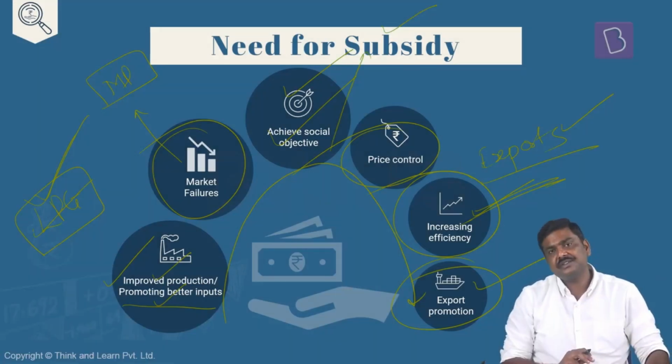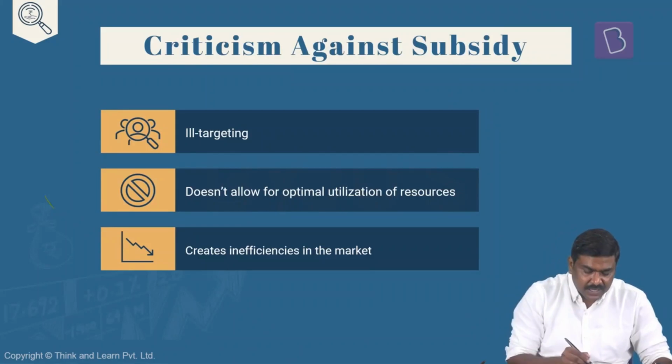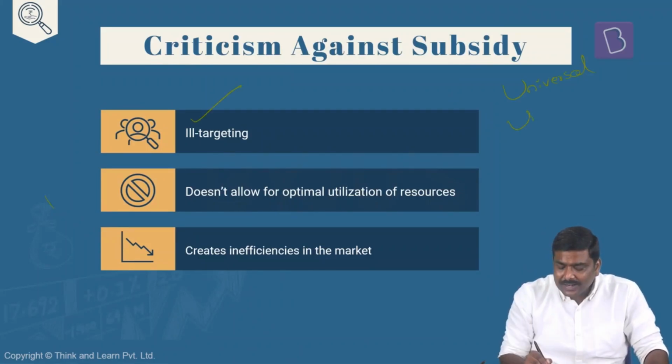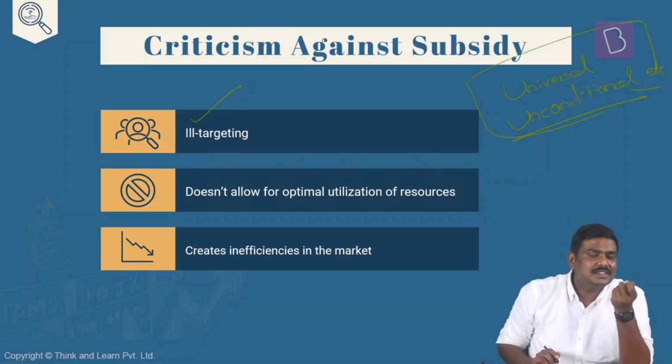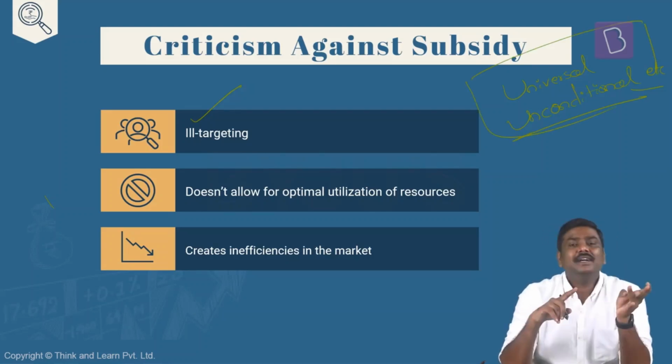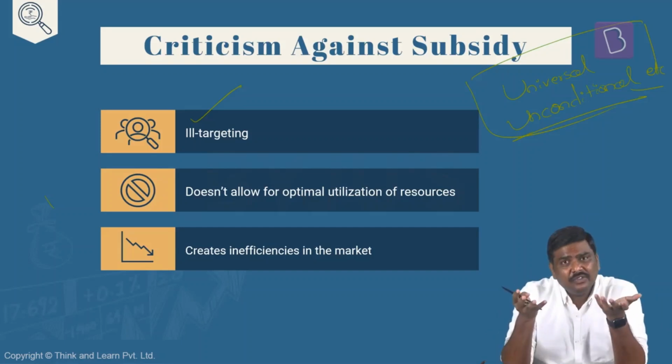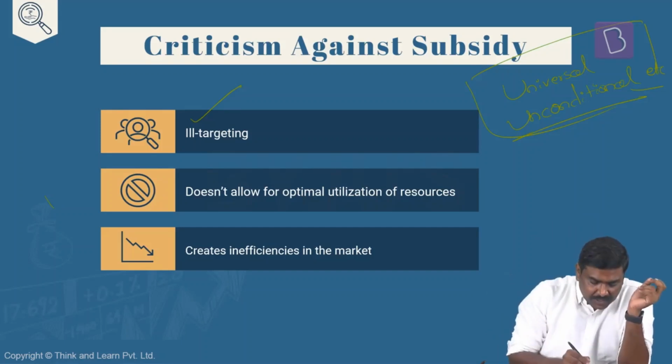Having said so, are there issues related to the subsidies? Right? Are there any criticisms against the subsidies? Yes, until very recently, most of the subsidies provided in India were universal subsidies, unconditional subsidies, etc. The issue with universal unconditional subsidies is that, as usual, the government burden in the case of subsidies will be very, very high. The conditions are not imposed, hence there could be misuse of these subsidies or benefits provided by the government. And the beneficiaries may not be identified, so there could be diversion of these subsidies in the market. So there is ill targeting of these subsidies.